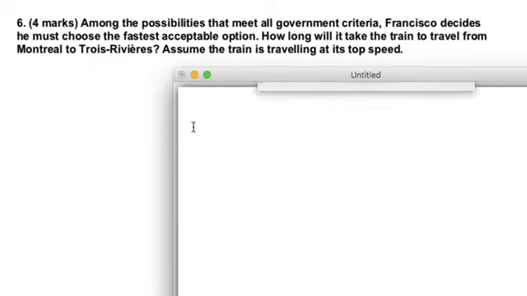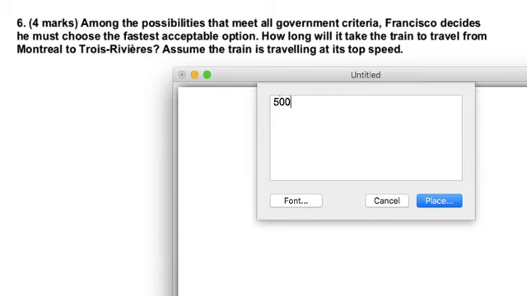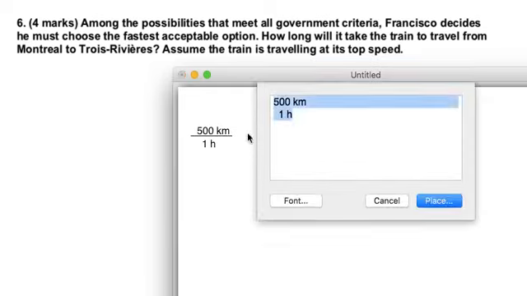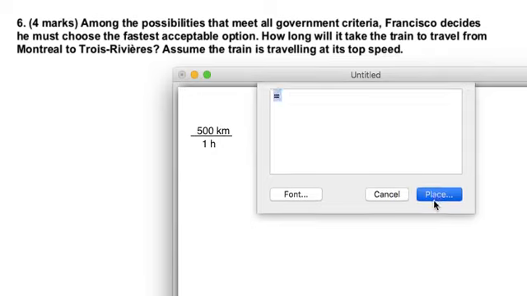If you've got those all lined up, then you just say to yourself, 500 kilometers, and again, watch me do what I've been doing over and over, per 1 hour, turning it into a fraction just explicitly so I know what I'm doing. 500 kilometers in 1 hour means how much time to travel the distance to Trois-Rivières. So let me line it up.